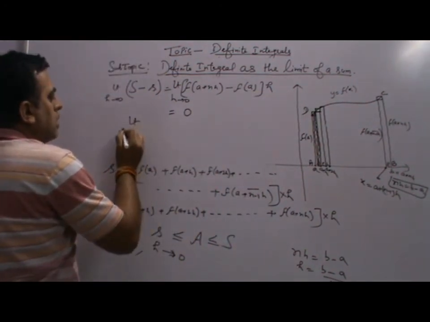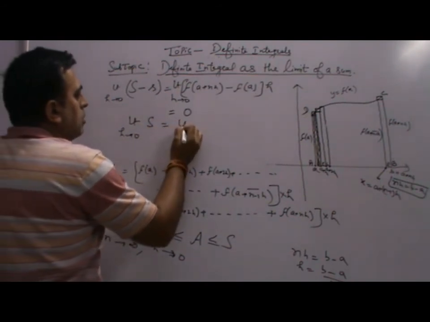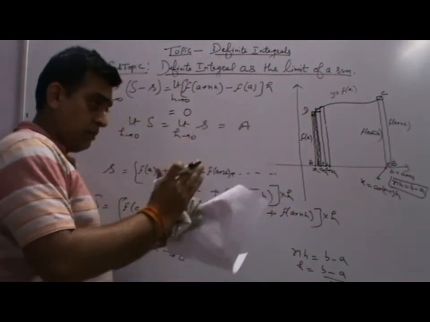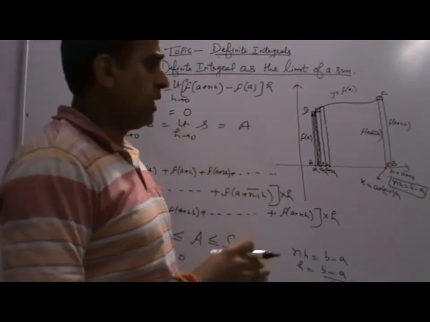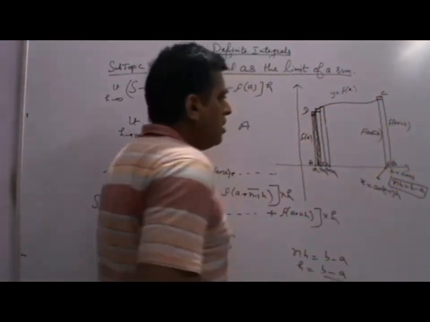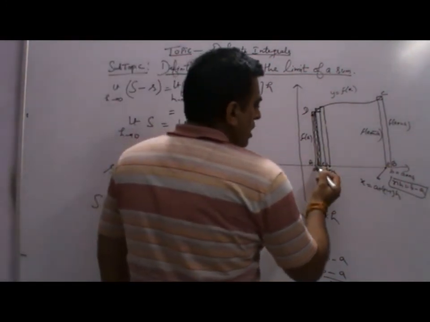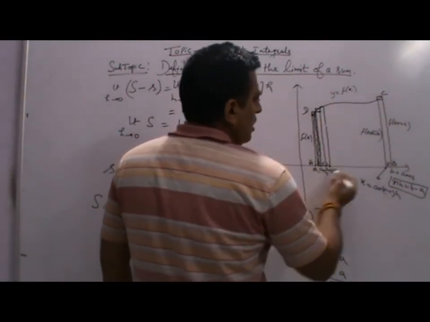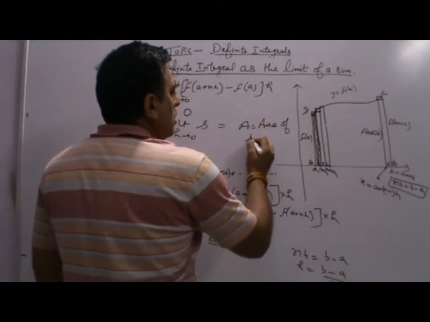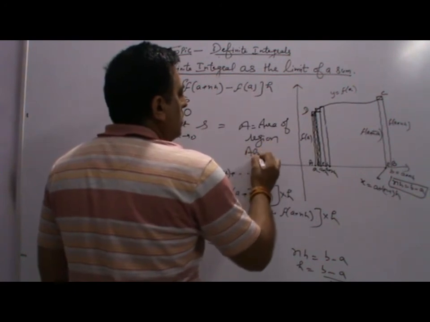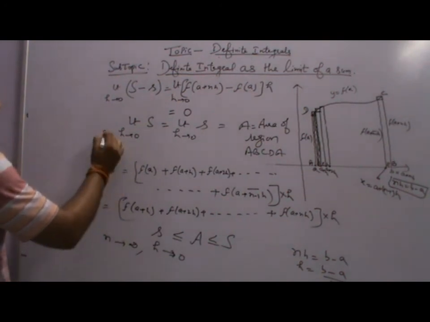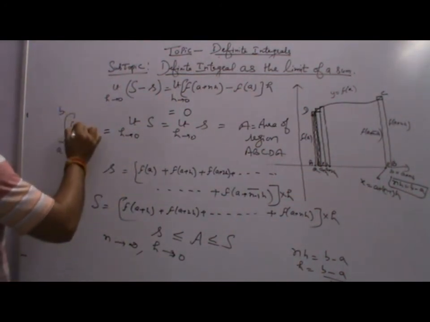So this value will be equal to 0 because h is multiplied with it. So the limit as h approaches 0 of capital S is equal to the limit as h approaches 0 of small s. This is the area when these two rectangles become the same, so when we add all these, you will get the area of the required region A, B, C, D, A. So this area will be equal to the integral from a to b of f(x) dx.